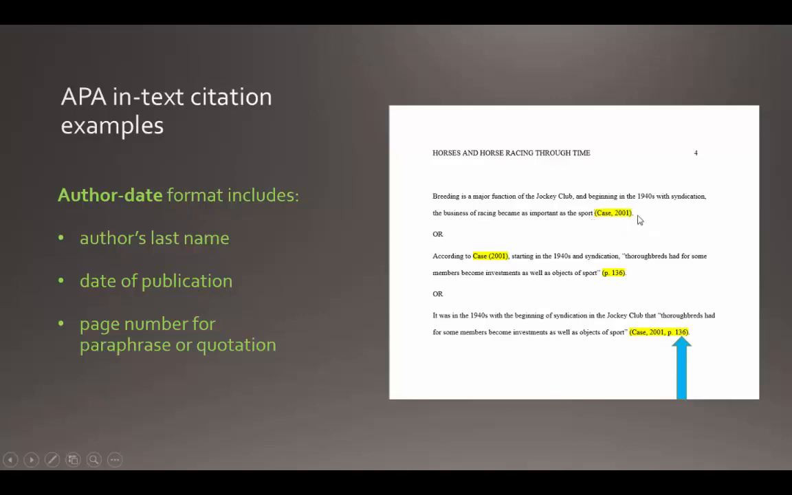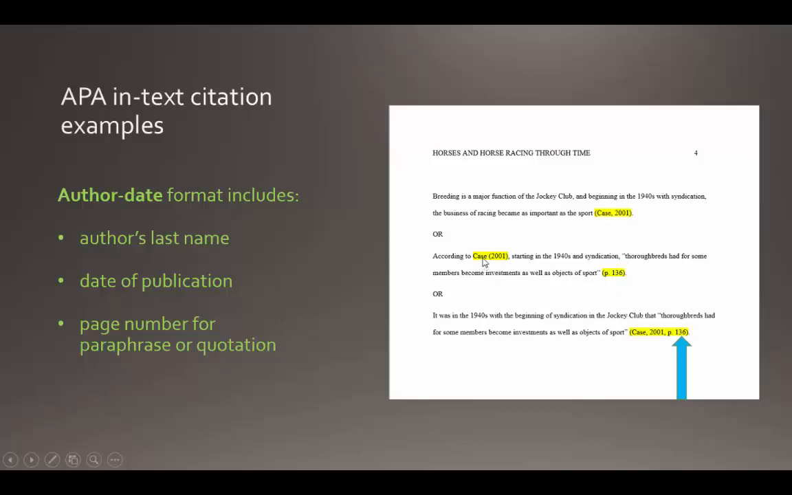So here's an in-text citation. In parentheses, you include the last name of the author with a comma and the year of publication. That will help your reader know which of the complete citations that appear in your reference list at the end that you are referring to. And again, if you use a quotation or a paraphrase, you also include the page number.